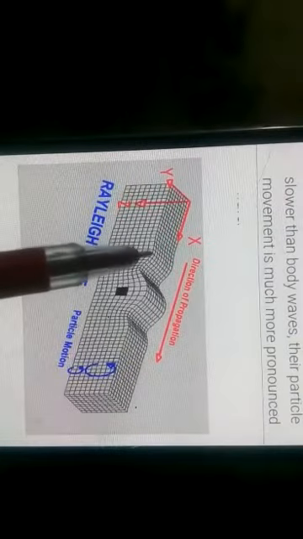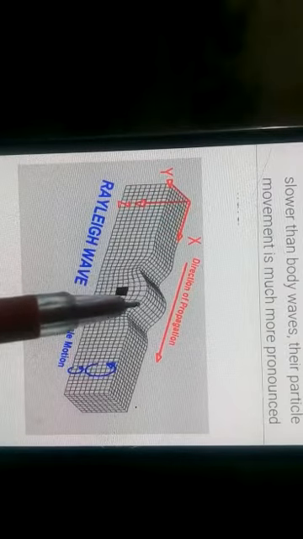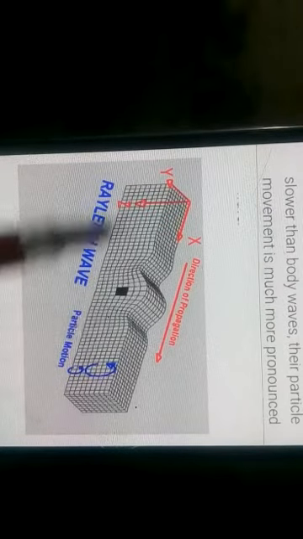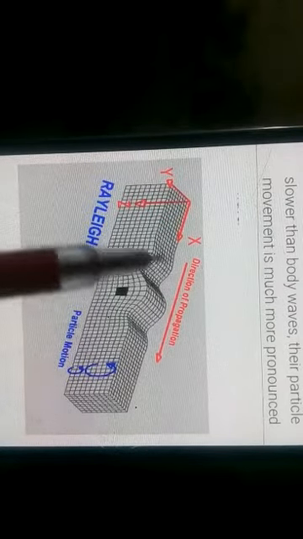Here you can see there is a formation of trough, crest, squeezing as well as stretching. So these are the most destructive waves.